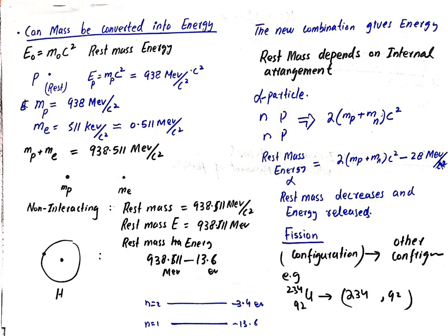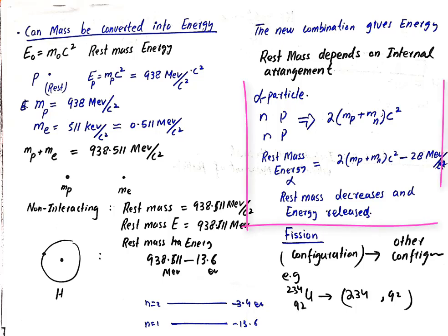So it means that the rest mass depends on internal arrangement. If we have one arrangement of particles, they can have a specific amount of rest mass or rest mass energy, and in another configuration they will have another rest mass energy. So basically rest mass depends on internal arrangement. This is for composite particles only.